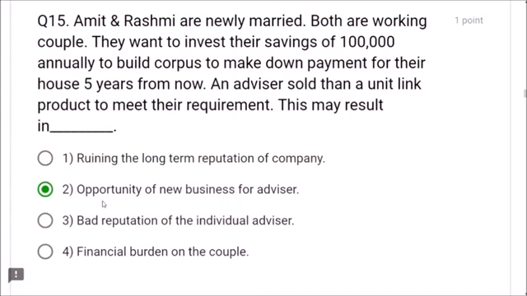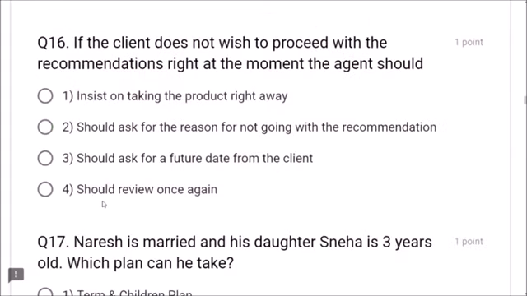The correct option is opportunity of new business for advisor, friends. Next, question number 16. If the client does not wish to proceed with the recommendations right at the moment, the agent should ask for the reason for not going with the recommendation. Agent should ask for the reason for not going with the recommendation is the correct option, friends.